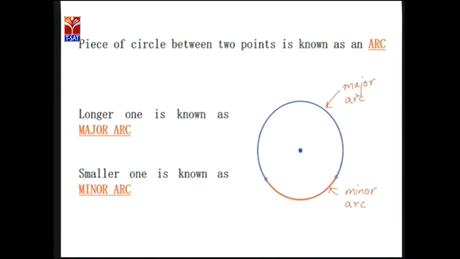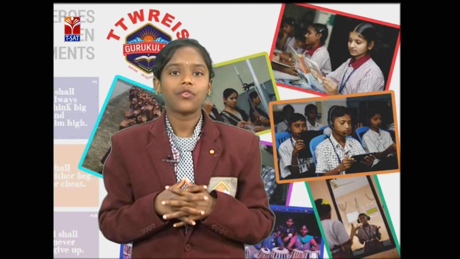The major arc, which is the longer one, is known as the major arc, while the smaller one is the minor arc. Did you get it? A piece of circle between 2 points is known as an arc, and the longer one is known as the major arc, while the smaller one is known as the minor arc. Next we go for segment.